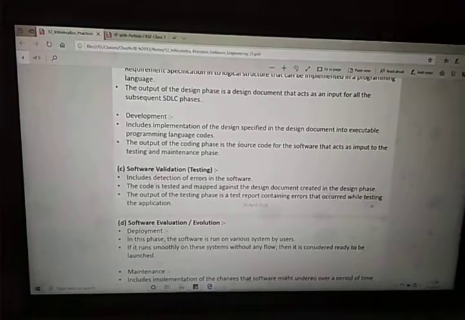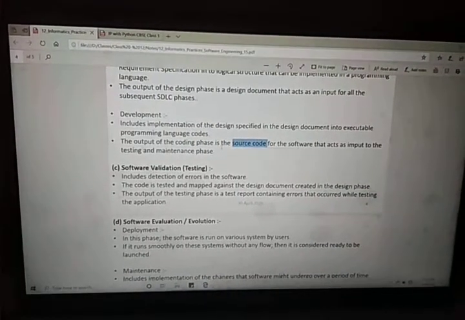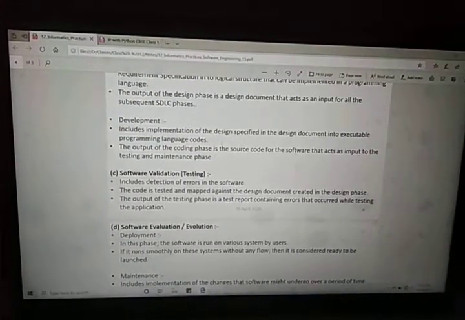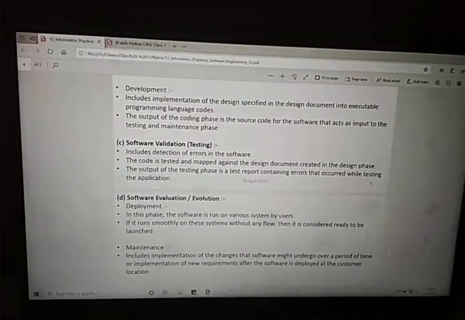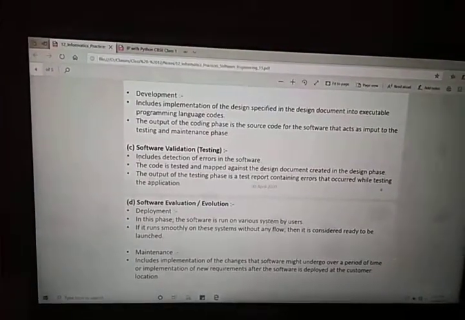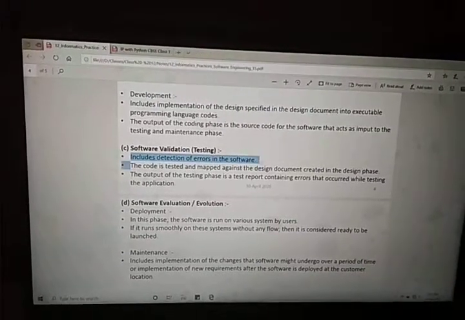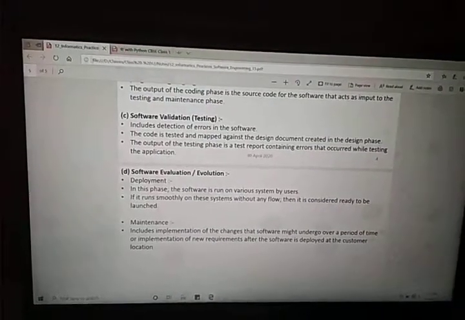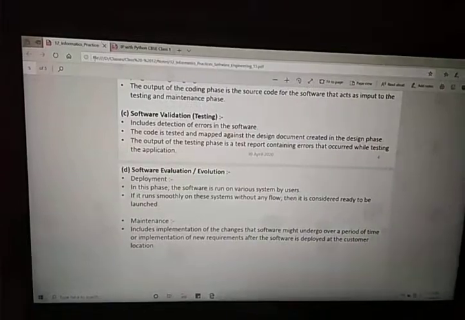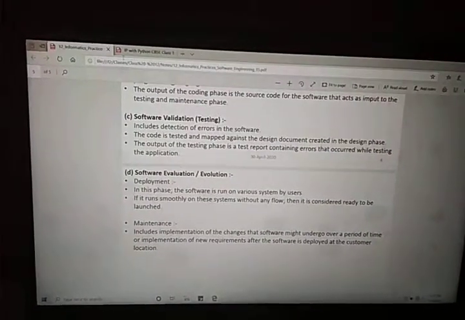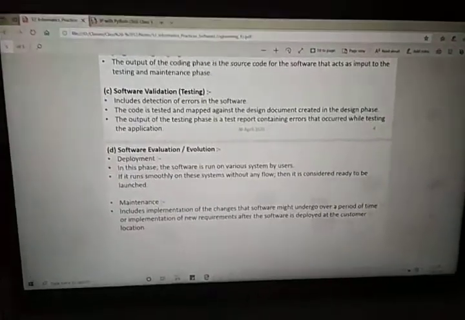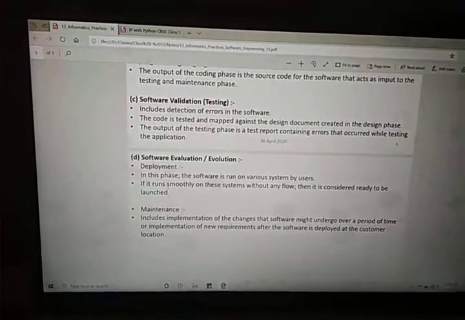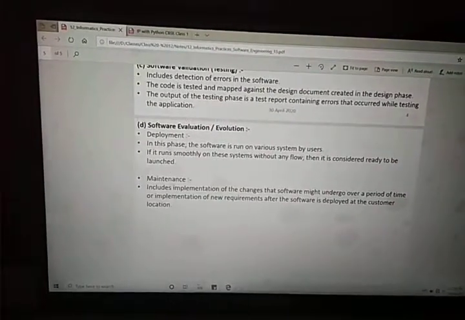Source code means the actual code written in a programming language, which acts as input to testing and maintenance. Whatever output comes from development will go to the testing and maintenance phase. The testing phase will include detection of errors in the software. After development, a tester will test what faults occur in the software, like whether the software follows the business requirement or not, whether the modules are interacting with each other or not, or generating reports or not. These things will be tested in the testing phase.